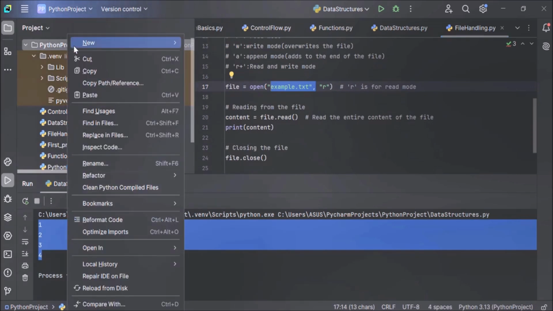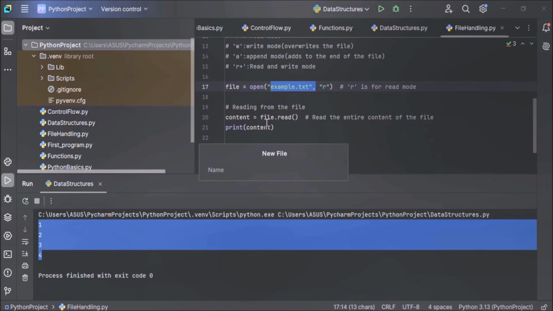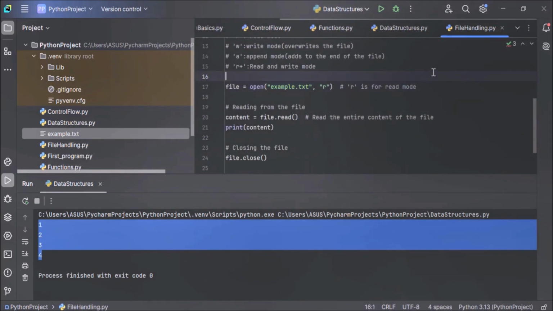Right click on Python project, then new file, example.txt. Enter. Now open the file and write some data in the file. Let's write, hello world, welcome to Python file handling. Now save the file, Control S, close the file, and now execute the code.